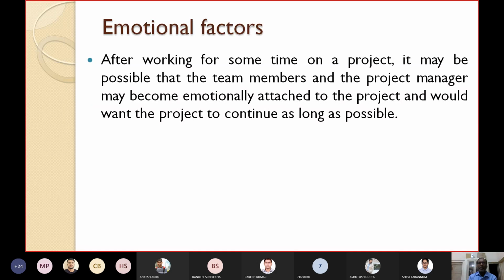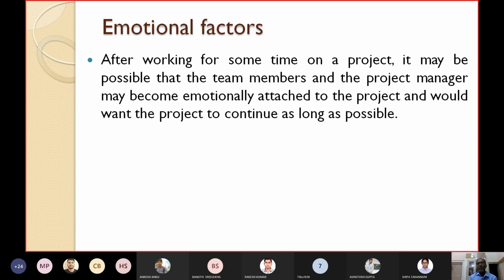Other emotional factors are like this: after working for some time on a project, the team members and the project manager may become emotionally attached to the project and want the project to continue as long as possible. After 4 years, 5 years or 10 years, they are attached to the project. They feel unhappy and sorry that the project will be closed. They say, no, let us not make it officially closed. Due to that belongingness, they may not close the project properly.